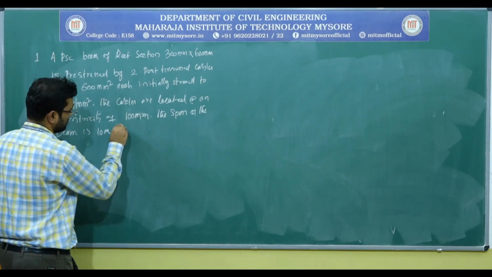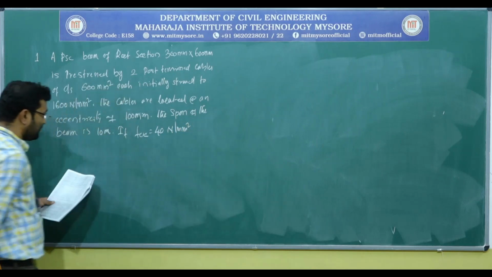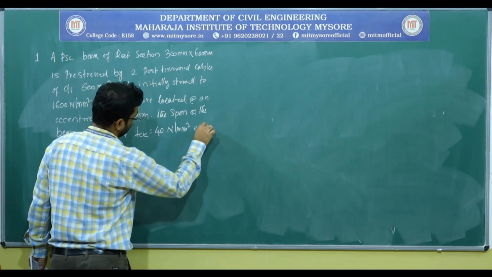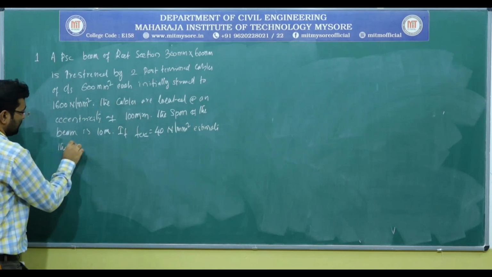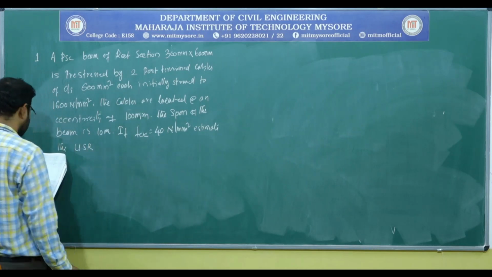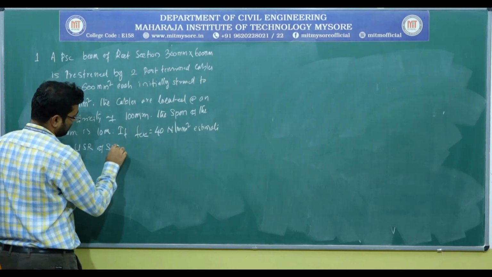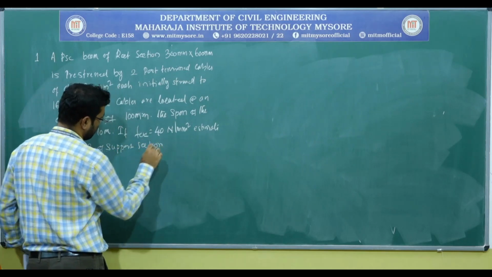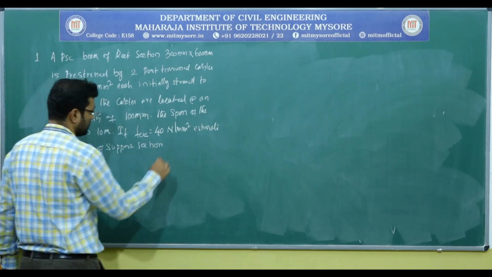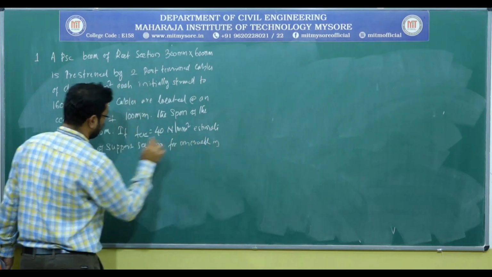If FCK is 40 newtons per millimeter square, that is the strength of the concrete, estimate the ultimate shear resistance of the support section for uncracked in flexure.